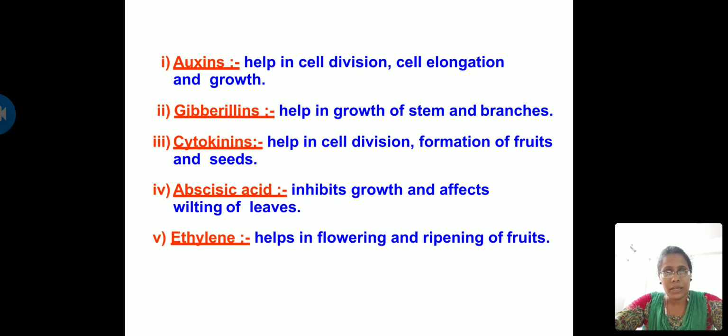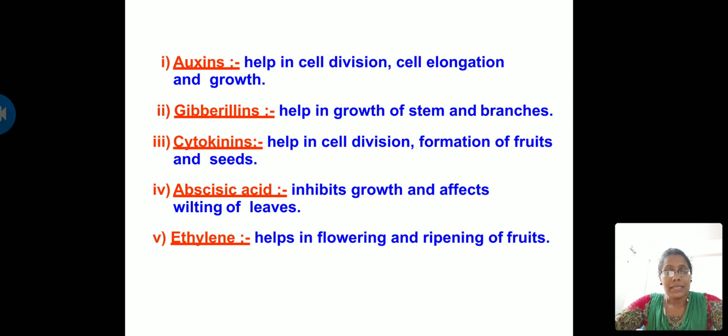Gibberellins are usually employed in cropping the sugarcane. Usually gibberellins help in the growth of sugarcane and give more yield in the crop. So the next phytohormone is cytokinins. Cytokinins help in cell division and formation of fruits and seeds. Zeatin, remember, is the cytokinin present in corn kernels and coconut milk.